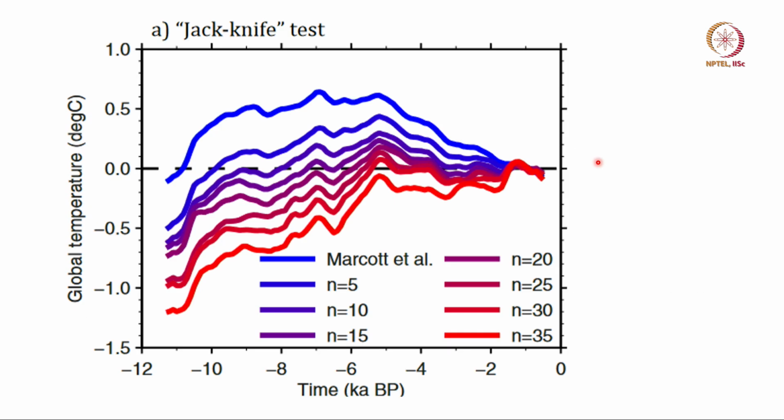So, this is a jackknife test in which you take only 20 data or 25 data or 30 data and calculate global mean temperature. So, here is when all the 35 data are taken and when you reduce the number of data points, you can see that the global mean temperature differences are large in this time period. Okay. But when you come close to the present time, of course, errors are small.